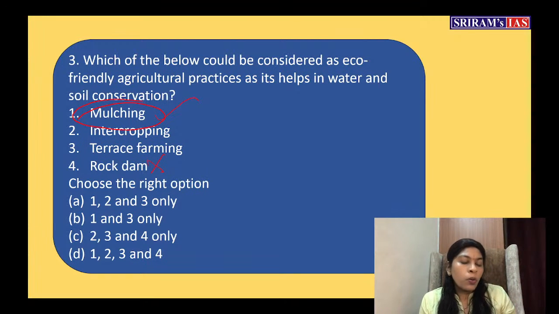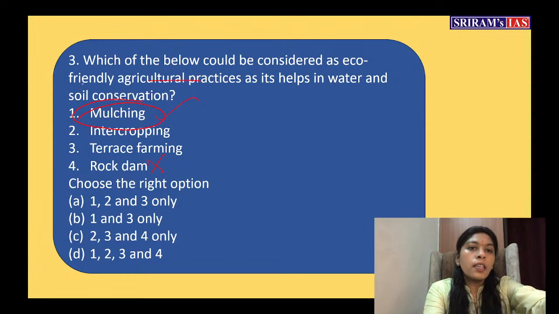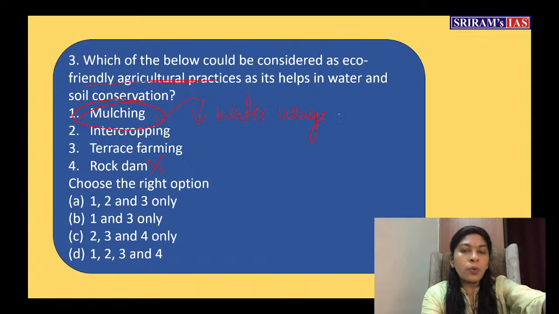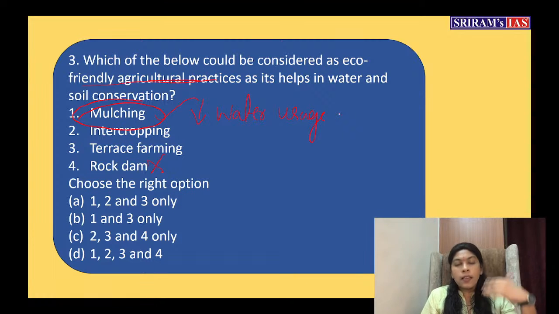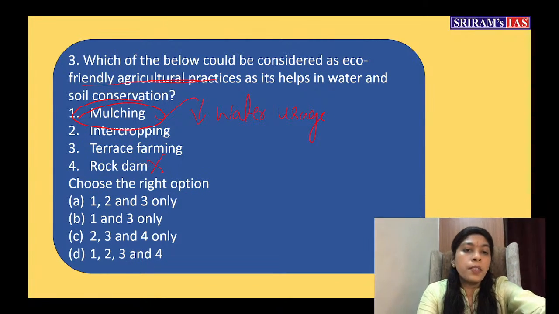Here, mulching we know. Mulching means covering the open land with certain organic items like dead leaves, all those things. Mulching is considered an eco-friendly practice because it is reducing the water usage, because of less transpiration and less evaporation. Then intercropping also helps in rotation of nutrients taking place.